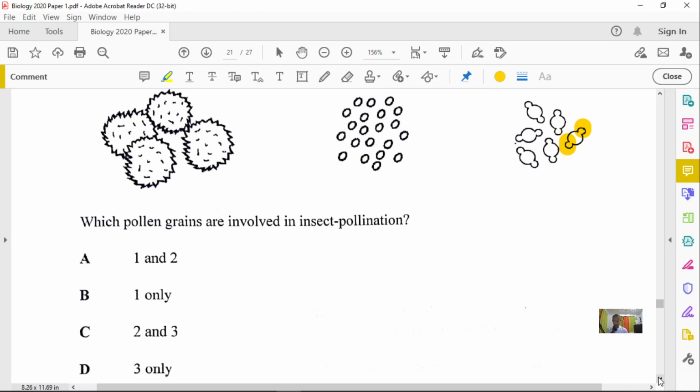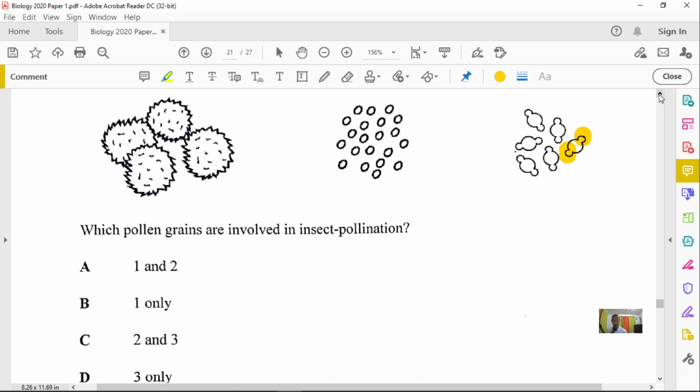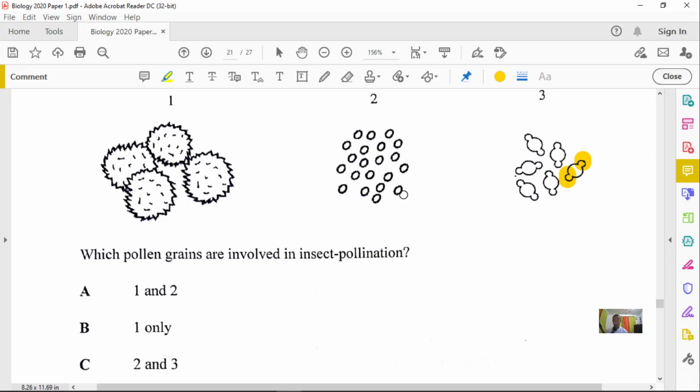But which is our best option here? Number 2, they are really smooth and very small. So to be attached to the insect in the first place may be a little bit difficult unless it is stated that they have something sticky. But look at number 1. If you notice here, you have some spikes on it that can stick to the insect. So here we're going to choose B. B will be our best choice, simply because the pollen grains have spikes that they could stick onto the insect itself. Okay. All right.